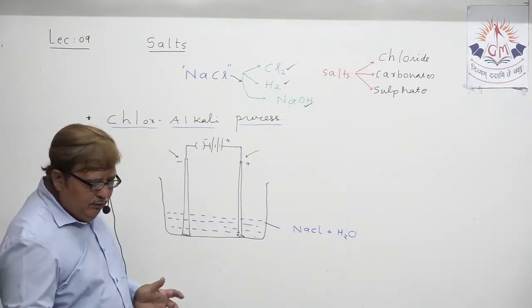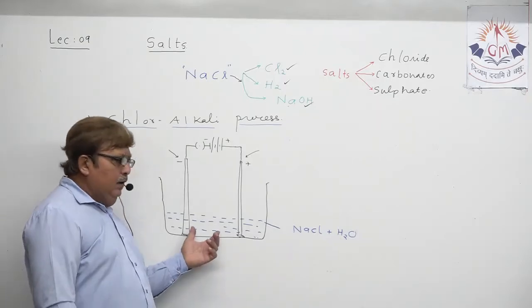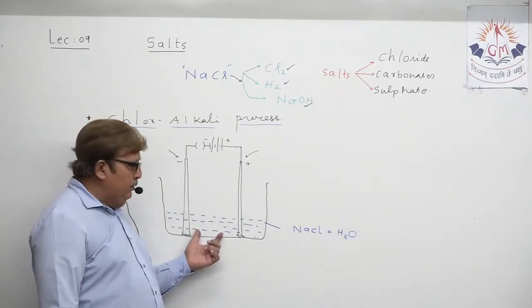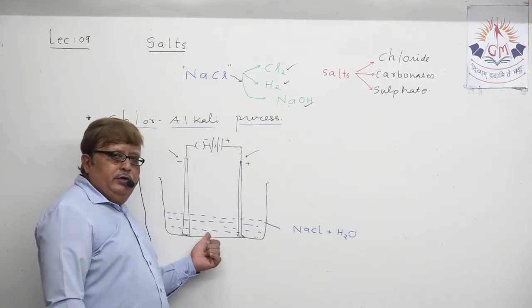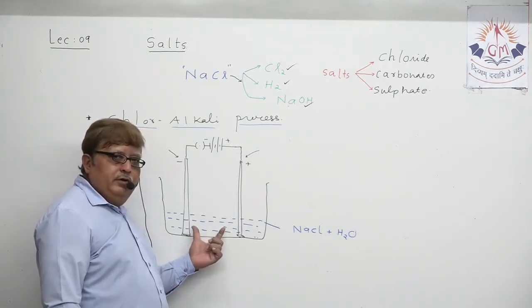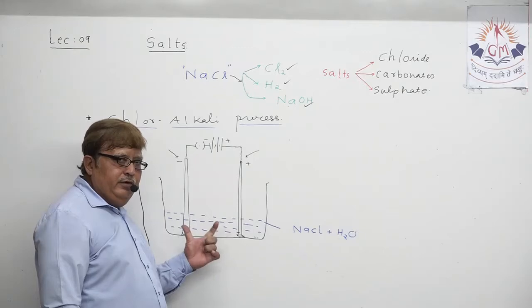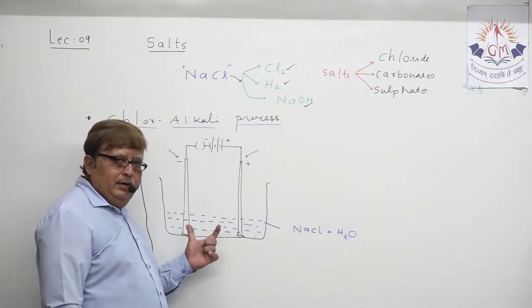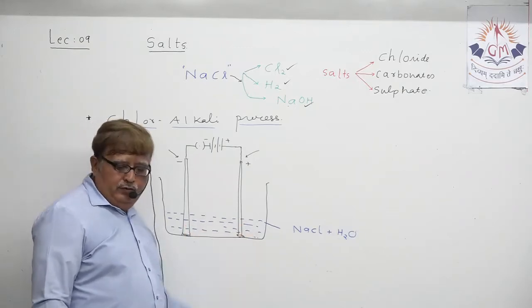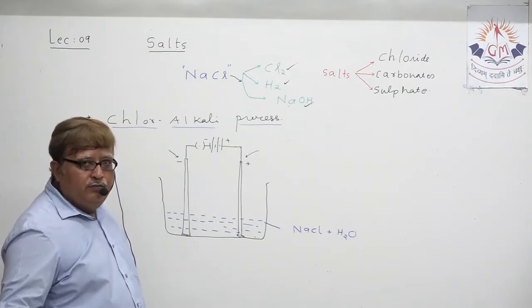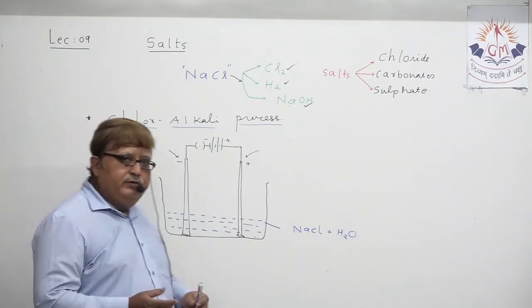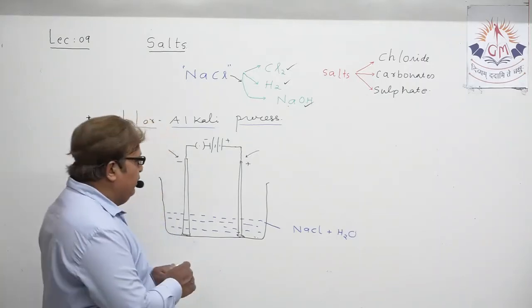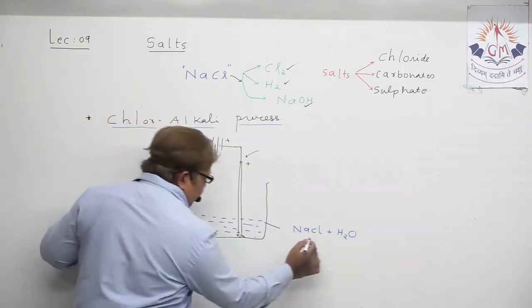Understood? Now what happens? You have taken sodium chloride solution in this vessel already. When we dissolve sodium chloride in water, the solution is also sometimes known as brine.